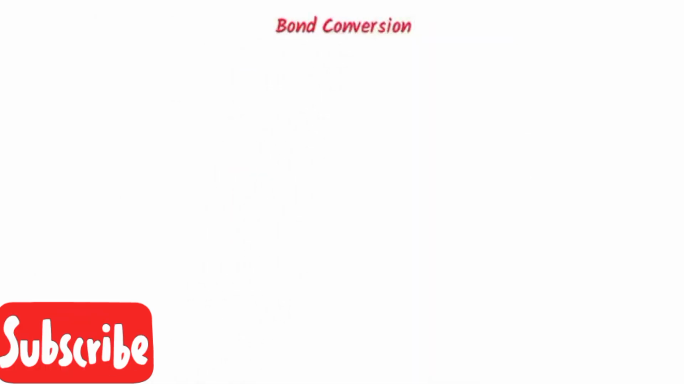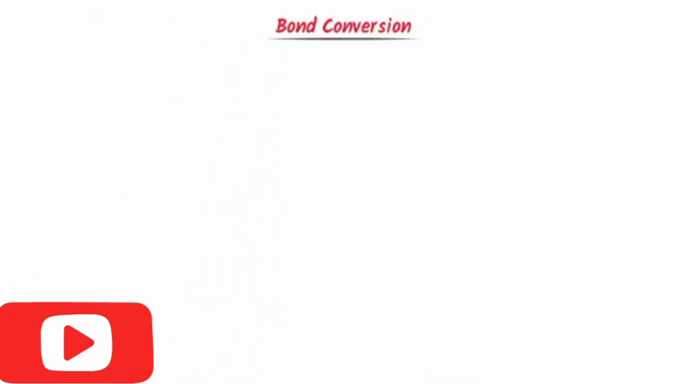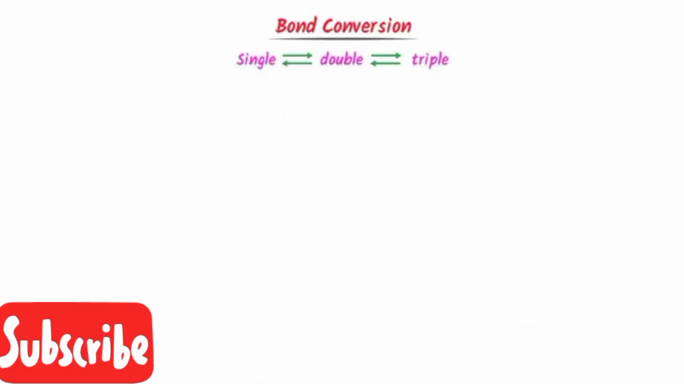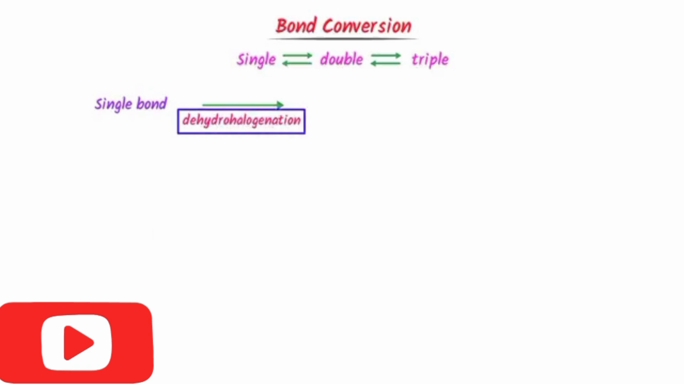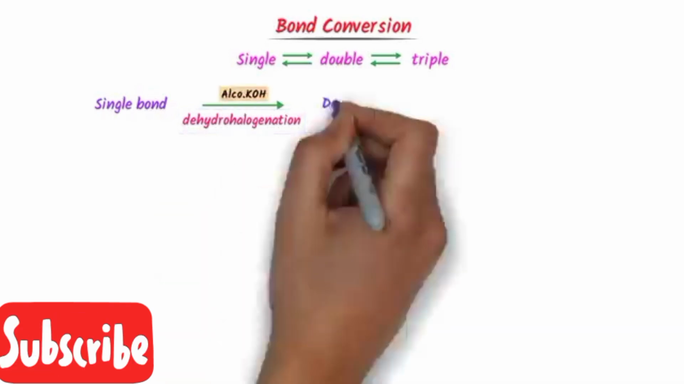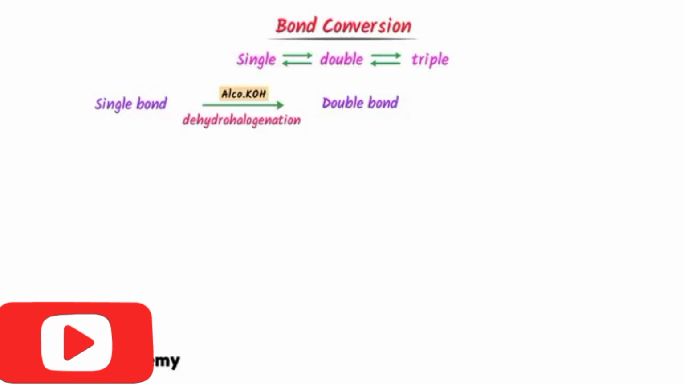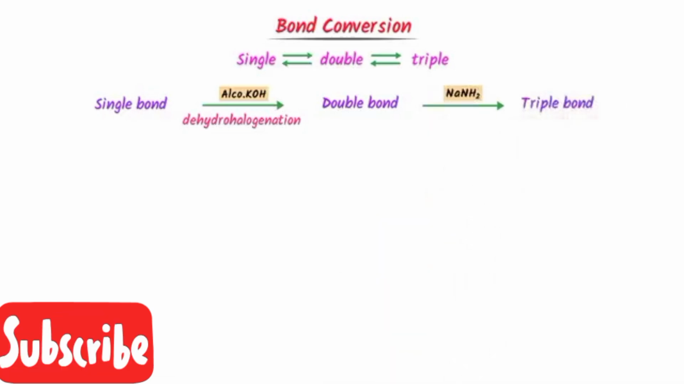Now, the third type of conversion is bond conversion. In these types of reactions, we convert a bond from single to double, double to triple, and vice versa. In case of a single bond, we can do dehydrohalogenation. The word dehydrohalogenation means we remove hydrogen and chlorine atoms. For this, we add alcoholic potassium hydroxide and get a double bond. In case of a double bond, we add NaNH2, and we get a triple bond.